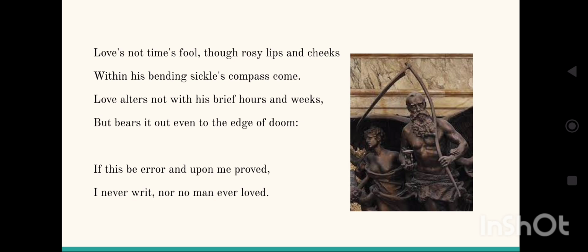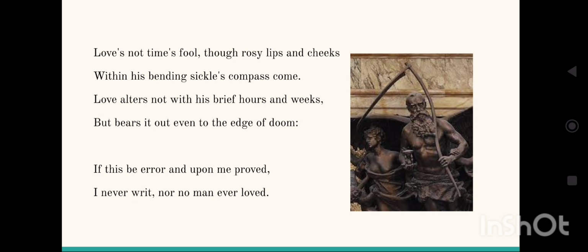So in this stanza, Shakespeare goes on saying that love's not time's fool. Time has the power, it is the most powerful thing in today's world, and it has the power to defeat and to fool anyone. The phrase time's fool refers to the idea that time has control over everything, and no one can escape from the deadly clutches of time. So time is portrayed as a force that brings about aging, decay, and ultimately death.